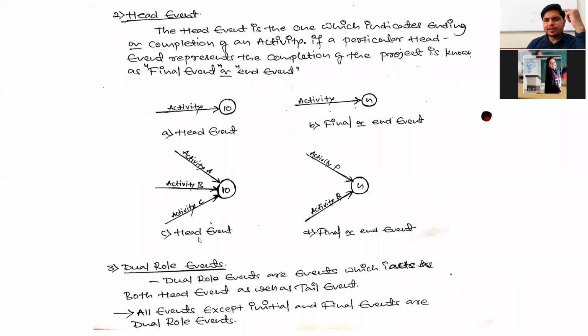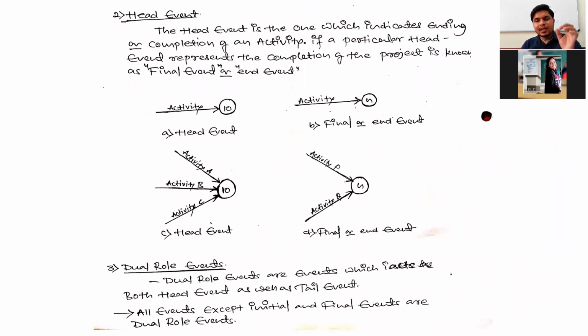Dual role events mean these are the events which indicate both the beginning of an activity and also the ending of an activity. So these dual role events are the events which act as both head event and tail event.